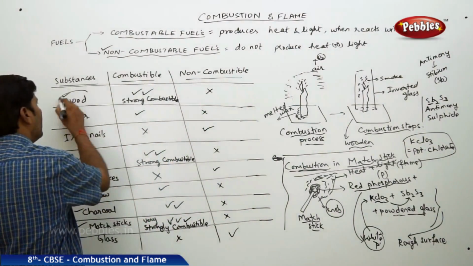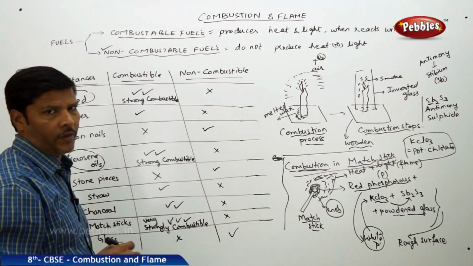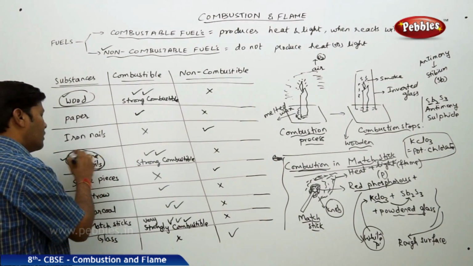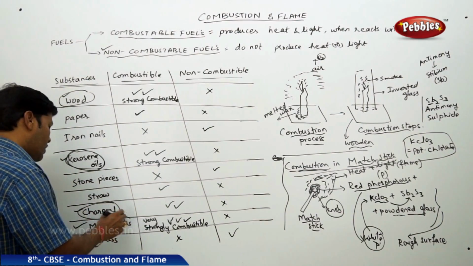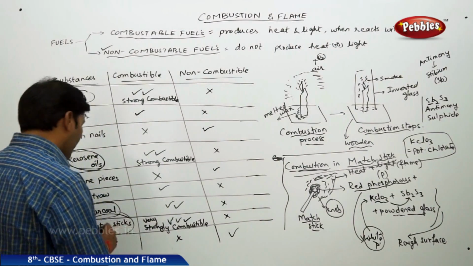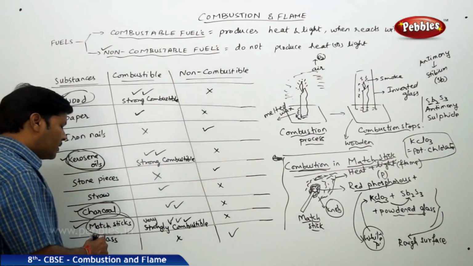So once again, wood is a supporter of combustion. Then kerosene oil is a good supporter of combustion. Of course, paper also is a good supporter of combustion, but kerosene oil is a much better supporter. Then charcoal is a good supporter of combustion. Matchsticks also are good supporters of combustion. Then what are the substances which are not supporters of combustion? Means they are non-combustible substances.